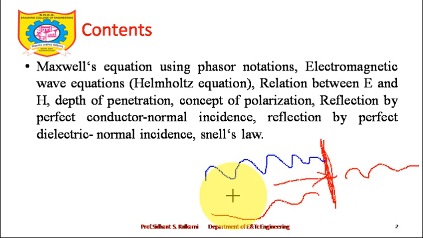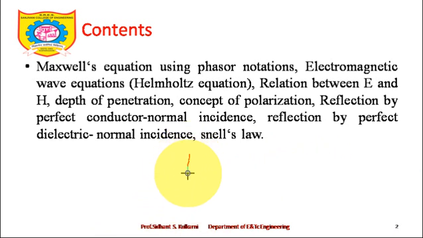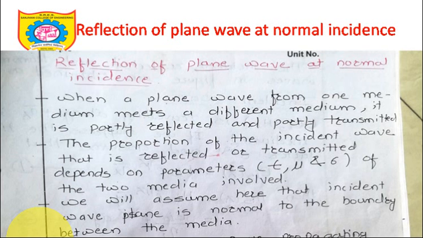There is also the case of oblique incidence, where the interface is something like this and the wave is coming and is incident on it at an angle theta, which is not equal to 90. That case we are not going to discuss here. For your syllabus, only normal incidence is supposed to be asked. Once again, this is an important derivation from the examination point of view. Sometimes the derivation is asked as it is.